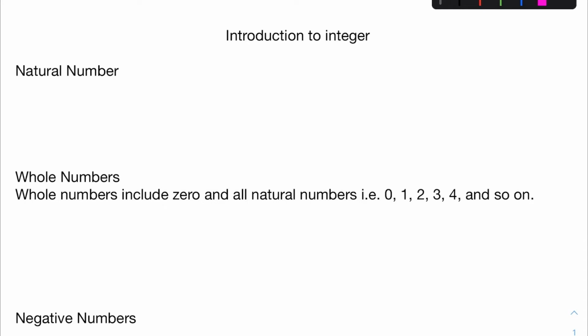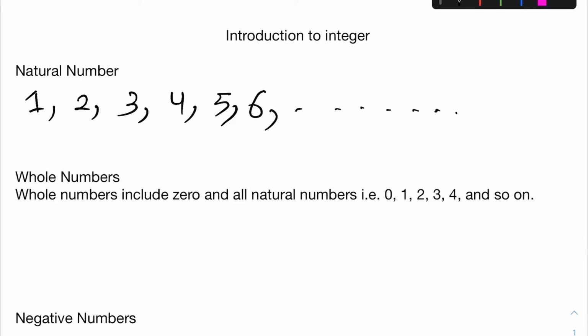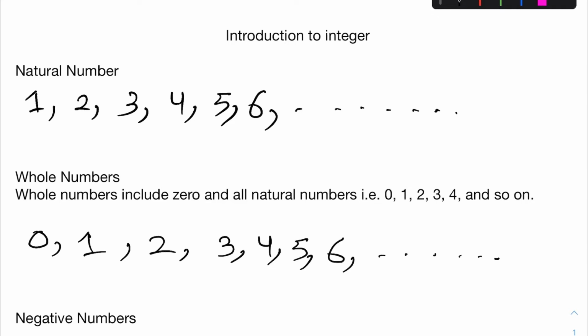Before integers, I want to tell you what a natural number is. Natural numbers start from 1, 2, 3, 4, 5, 6, 7 and so on. Whole numbers include 0 and all natural numbers. So whole numbers are 0, 1, 2, 3, 4, 5, 6 and so on.